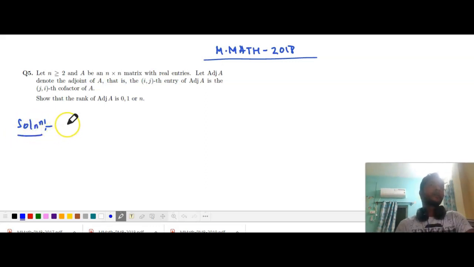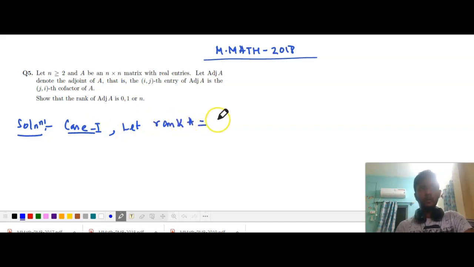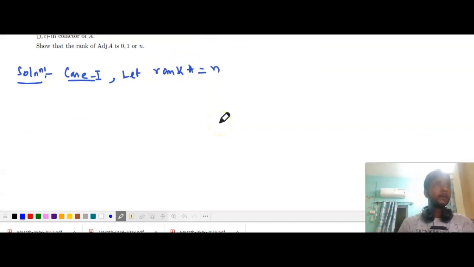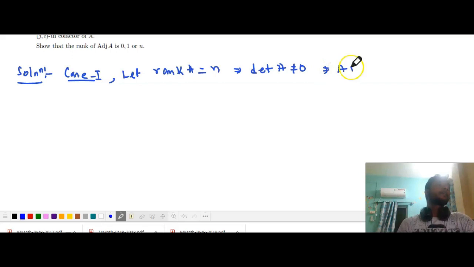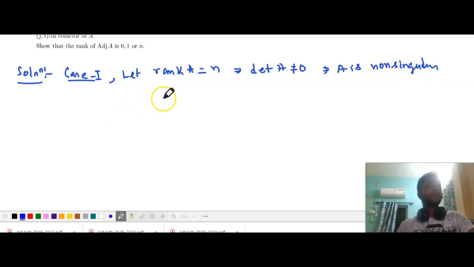First of all, case 1, let rank of A be equal to n. Now if rank of A equals n, we can conclude that det of A is not equal to 0. It will imply A is non-singular, and A inverse exists.